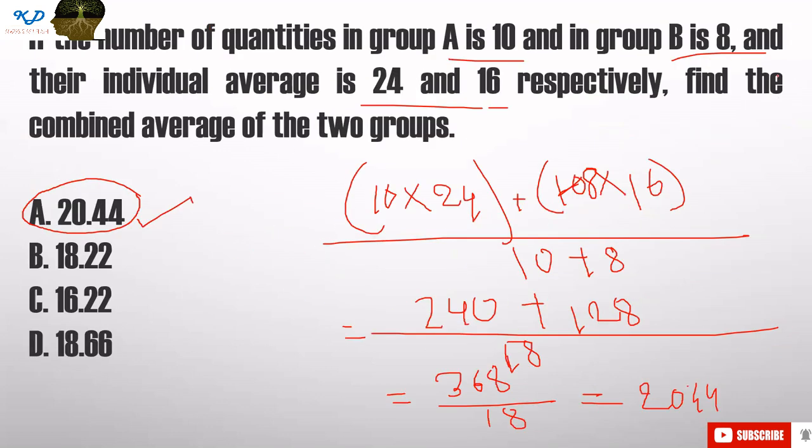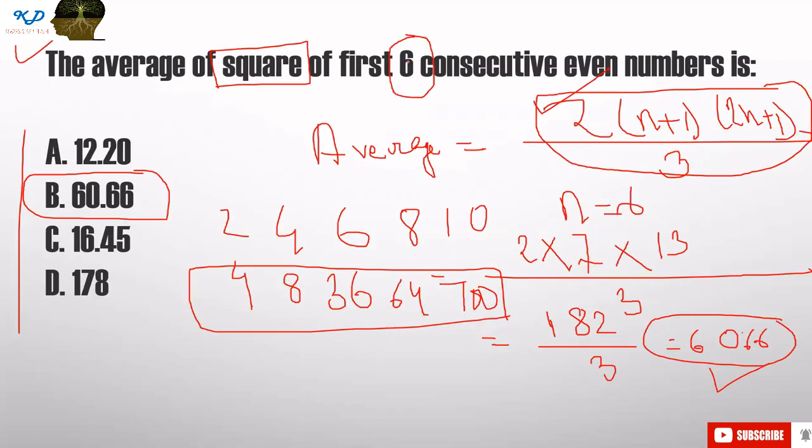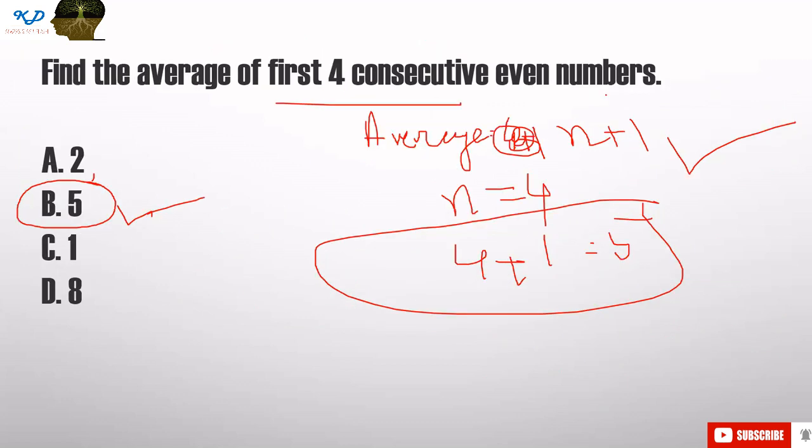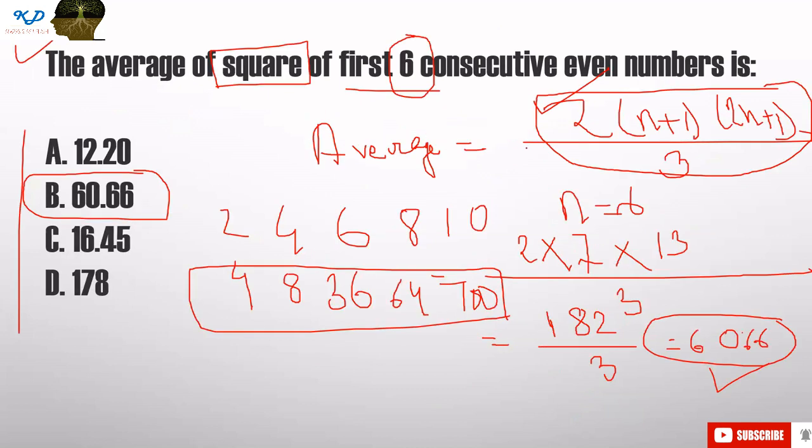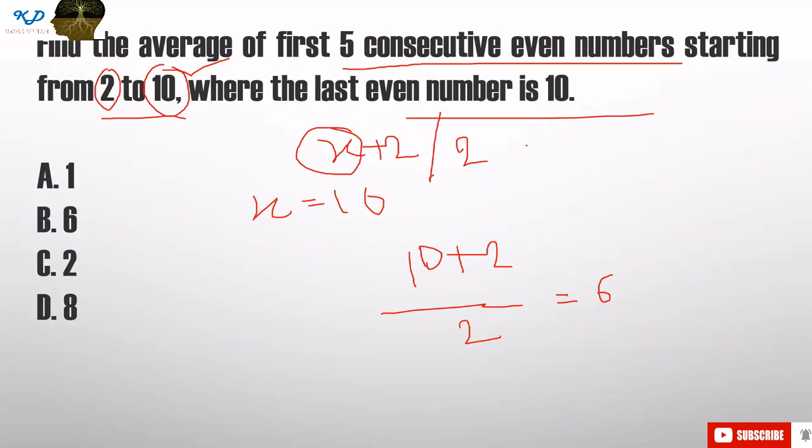What is the difference? Here, they have just asked what is the average of the squares of the first 6 consecutive numbers. But in the last question, they gave some range. If the range is something different, like 12 to 24, then you have to follow the same way, like this formula, or you can use the previous formulas also. Whatever you want.